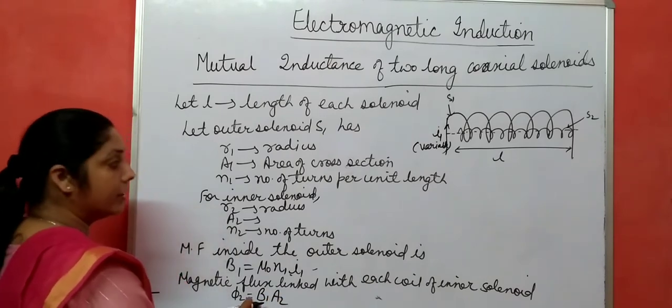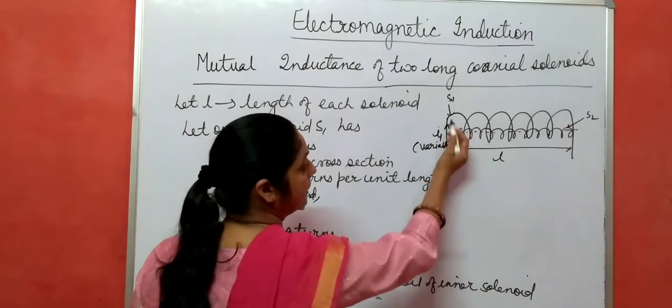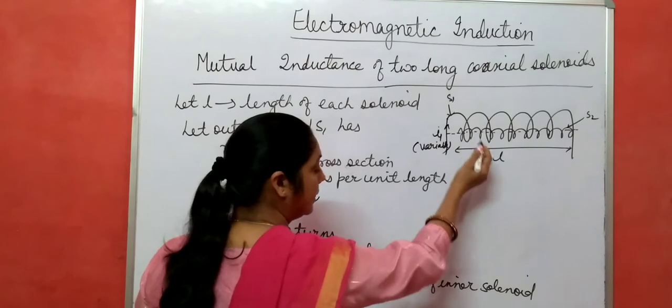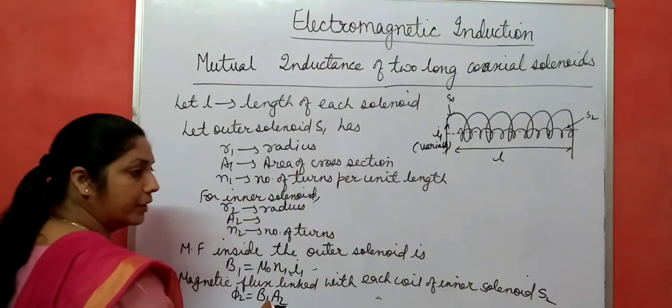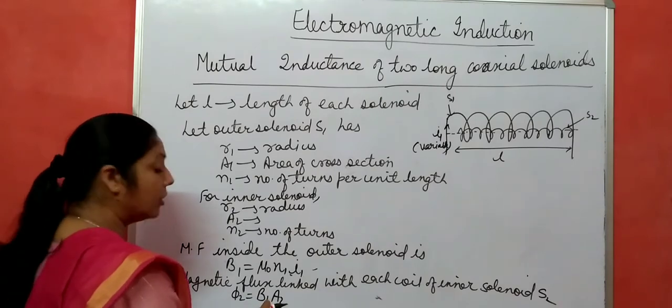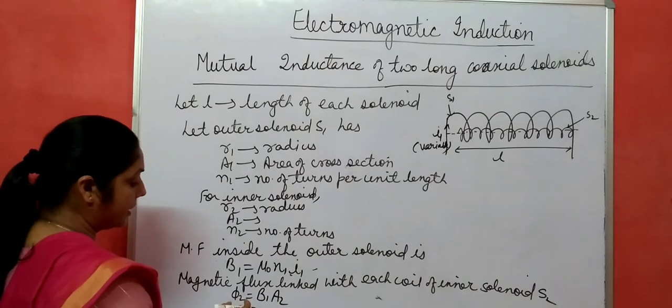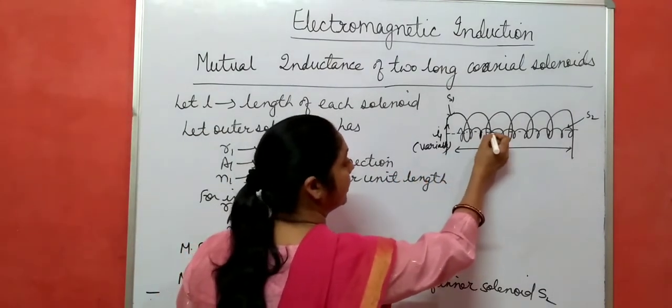Why B1? Because the magnetic field is the same. Whatever the magnetic field inside the outer solenoid is, it is also the magnetic field in the inner solenoid S2. So phi 2 equals B1 A2, where A2 is the area of cross section of the inner solenoid. This is the magnetic flux linked with each coil of the inner solenoid.